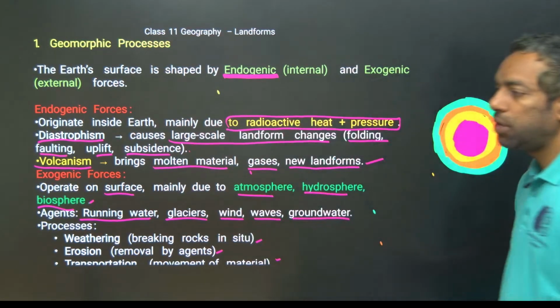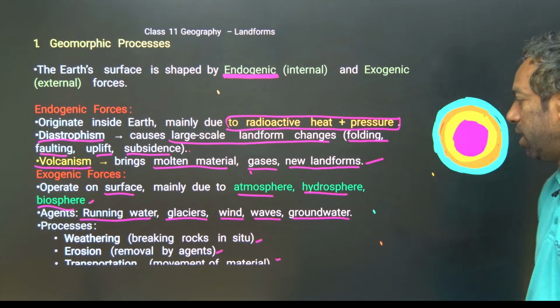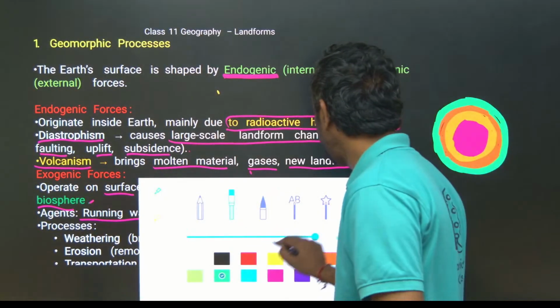Guys, they can ask you what is inside the earth.